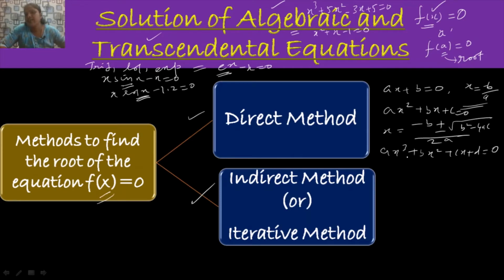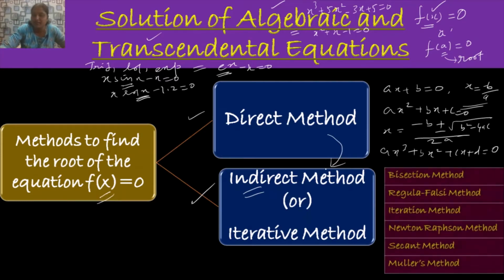Suppose it is of higher order, that is more than 3, we don't have any analytical or direct method available to find the root of the given equation. In such cases, we move on to the indirect method or iterative method to find the solution. The indirect method follows the concept of successive approximations. There are many methods available to find the root using the indirect method. Among these, we are going to discuss the bisection method, regula falsi method, iteration method, Newton-Raphson method, secant method and Muller's method.